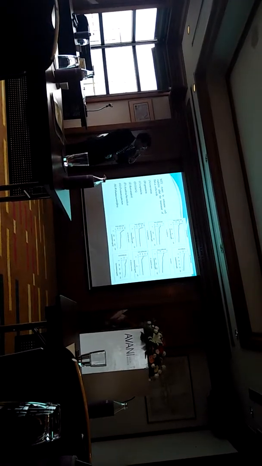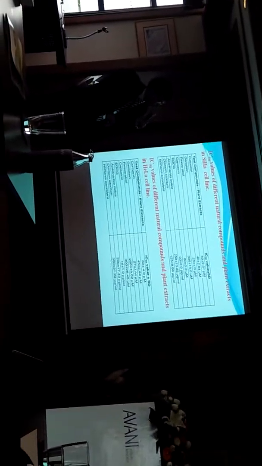Similar studies were carried out for HeLa cells also. You can see these graphs helped us in calculating the IC50 value, that is, the concentration at which 50% of the cells get inhibited. Now these are the IC50 values of different natural compounds and plant extracts in the CH cell line. You can see for curcumin it was 50 plus minus 2.5 micromolar.